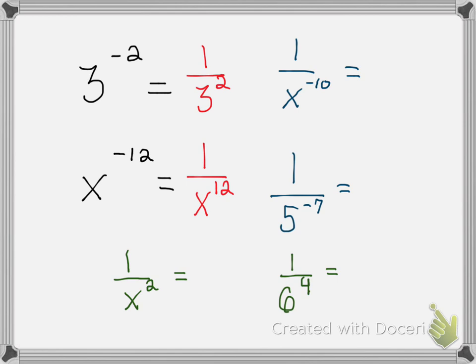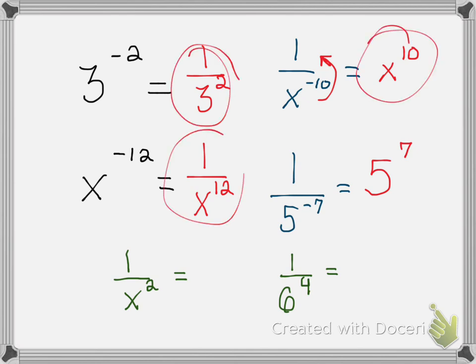All right, now look at the example on the right where it says 1 over x to the power of negative 10. Well, again, you cannot have a negative exponent. So to make that one positive, I'll bring it up to the numerator and make it positive. So therefore, it will be x to the power of positive 10. Look at the example below that. 1 over 5 to the power of negative 7. In order to make that exponent positive, I have to bring it up to the numerator. So it'll be 5 to the power of 7. And by the way, these are my final answers.